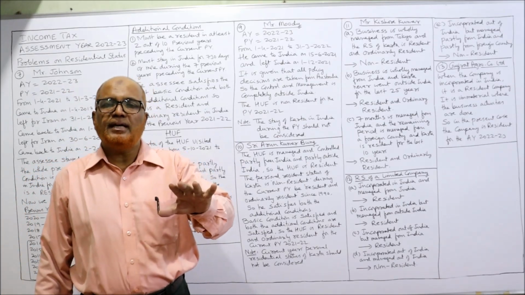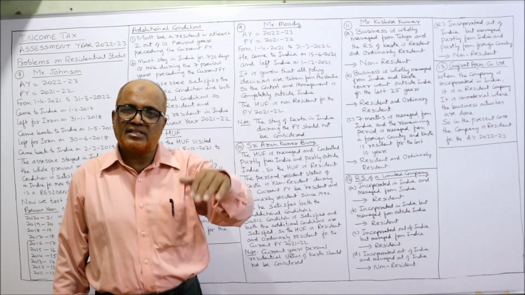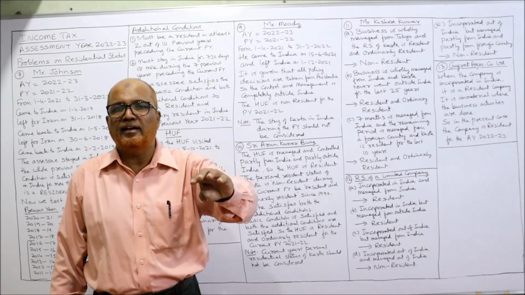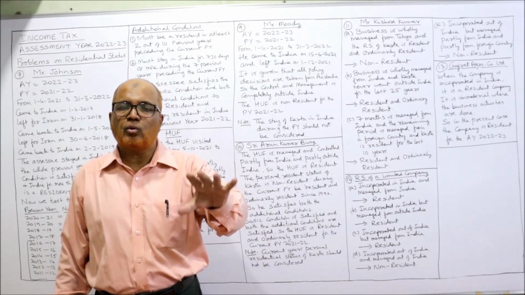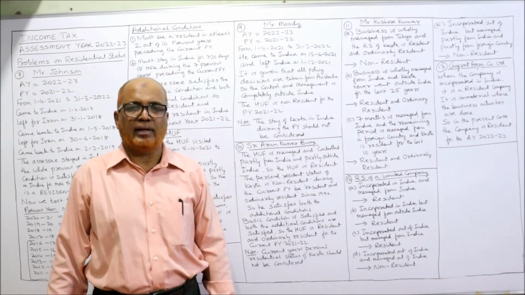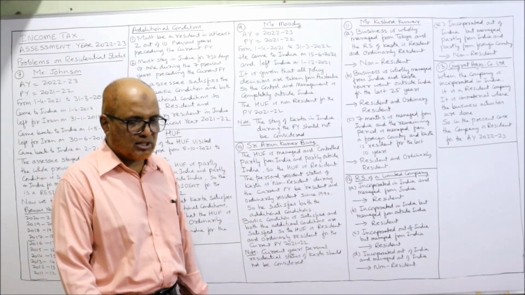It is immaterial that Karta has visited India, a few months he spent in India and then again went back to Australia. Finally, the control and management is from Australia only. So it's a non-resident HUF.